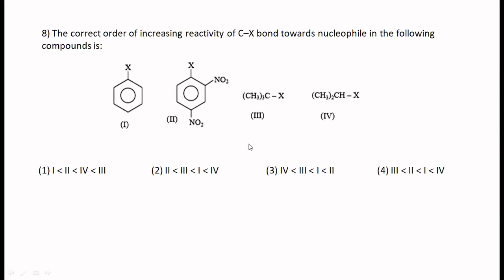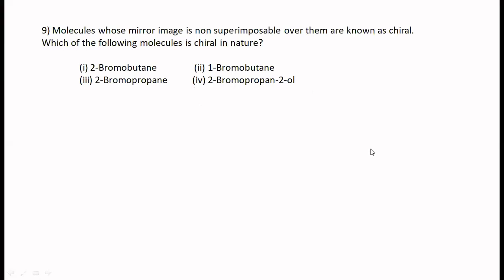So 3 is the most reactive one, then 4, and then 2, and then 1. Least reactive would be the first. So the correct option is the first. Okay. Now let's move on to the next question.